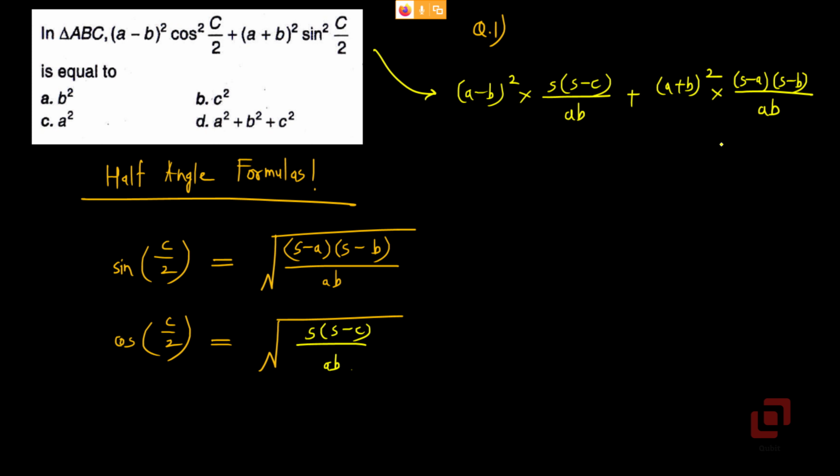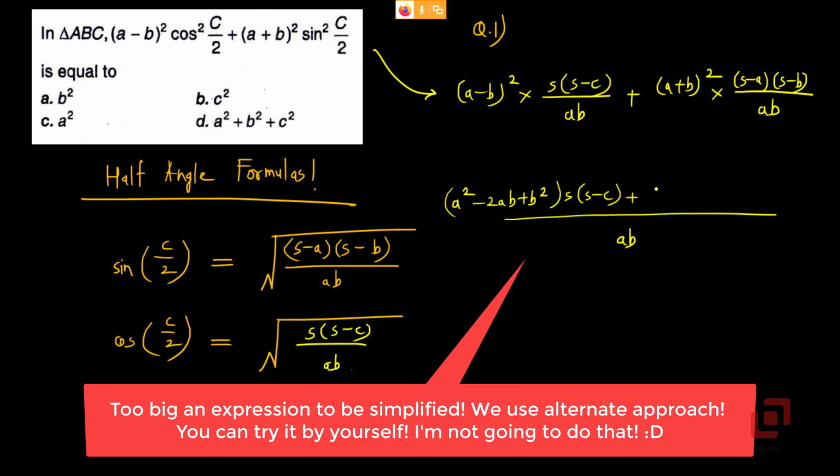Now we have to simplify this. Let's take the denominator ab. Now we have (a squared minus 2ab plus b squared) into (s minus c) plus (a squared plus 2ab plus b squared) into (s minus a) into (s minus b) equal to.